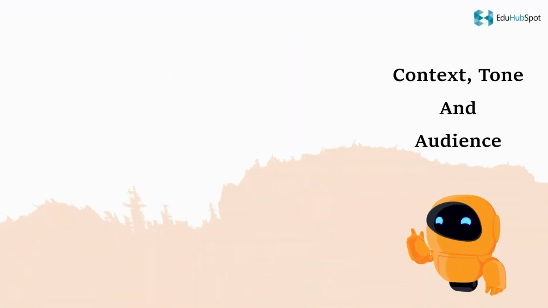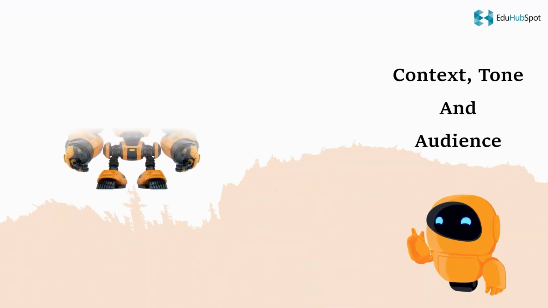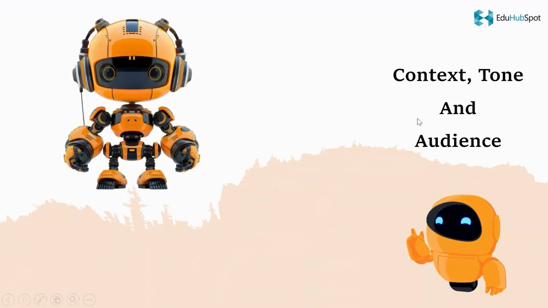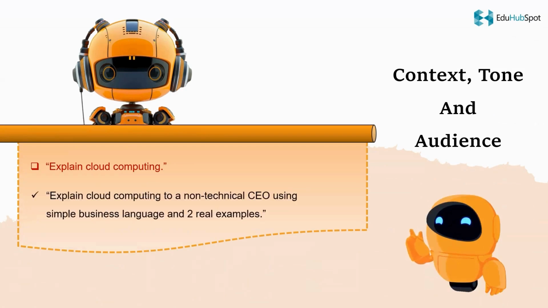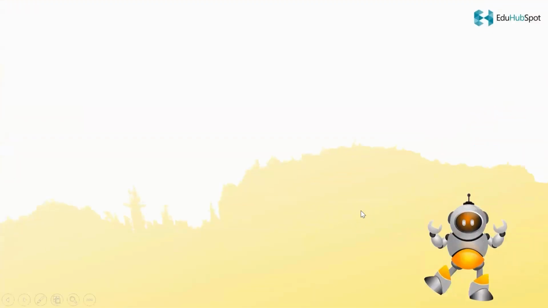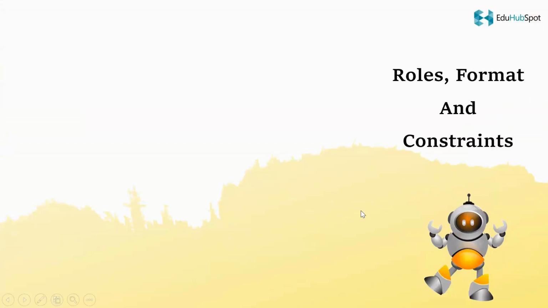Next, always specify the tone and audience. Providing background details makes responses relevant and tailored. If we say, "Explain cloud computing," AI doesn't know who the explanation is for. But if I say, "Explain cloud computing to a non-technical CEO, using simple business language and 2 real examples," now the model knows who it's speaking to, how deep it should go, and what style to follow. This transforms the output.